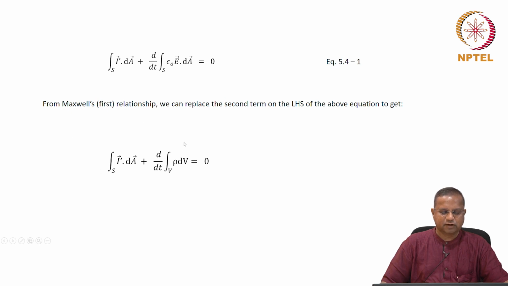So this is the integral form, surface integral I dash dot dA plus d dt of the volume integral rho dV equals 0. We had derived the differential form earlier, and this is the integral form.